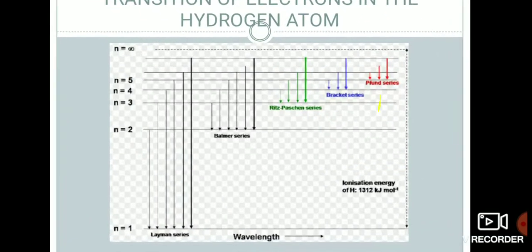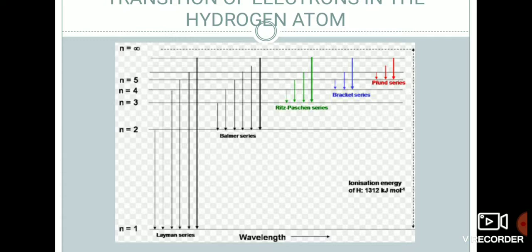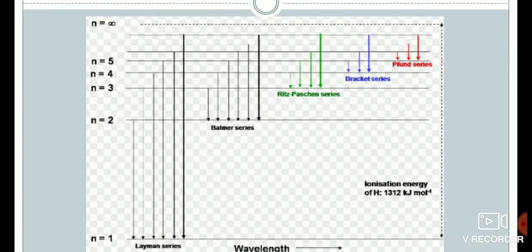Let us see how the transition takes place and why we have different series. First, in the Lyman series, n1 equals 1 and n2 can be 2, 3, 4, 5. The transition from 6, 5, 4, 3 or 2 lands on n equals 1.